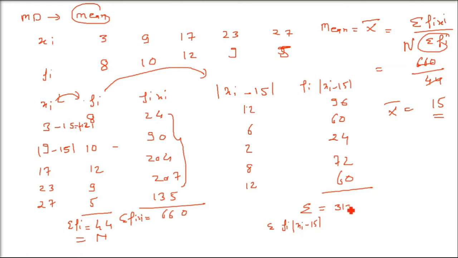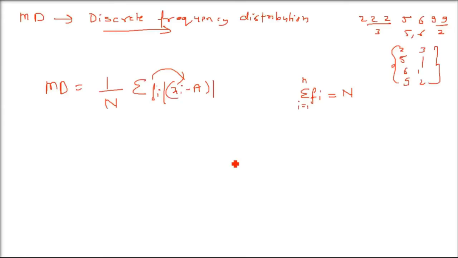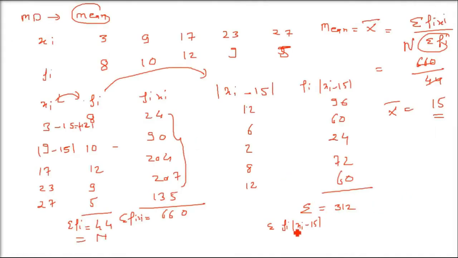And what do you have to do? The formula I told you, just divide by capital N. And capital N is sigma fi only, which we already found out to be 44 in this case. So 312 divided by 44, capital N, is going to be 7.09.